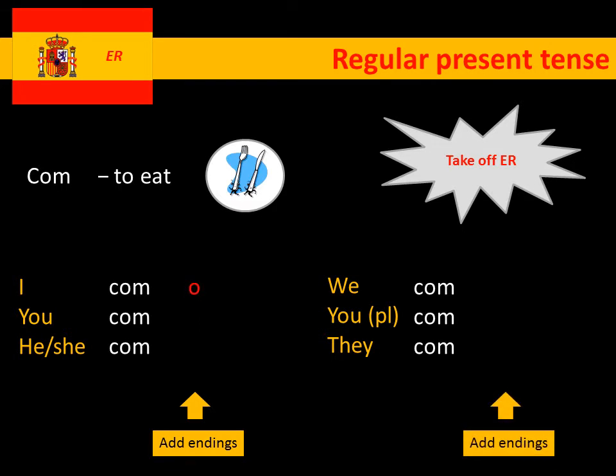Exactly the same first person, so como. And now you'll see that the ER verbs are a mirror image of the AR verbs. So instead of AS you've got ES, so comes, you eat. Come, he or she eats. Comemos, we eat. Coméis, you plural eat. And comen, they eat.